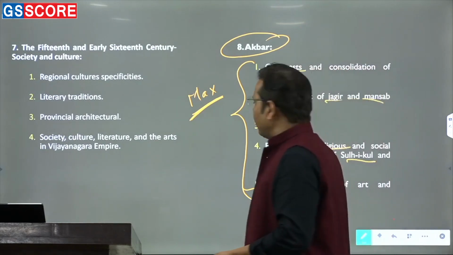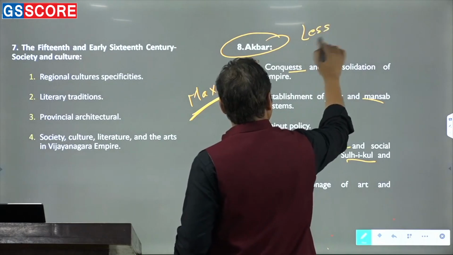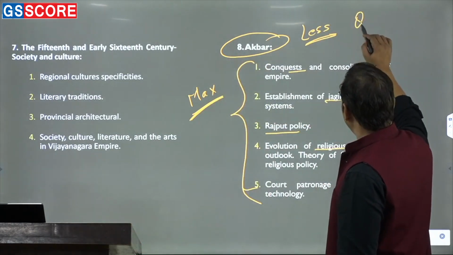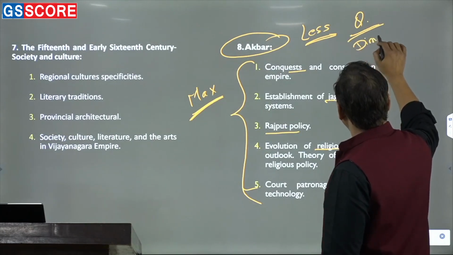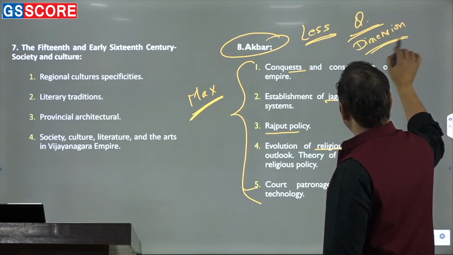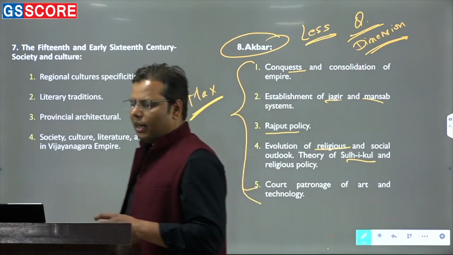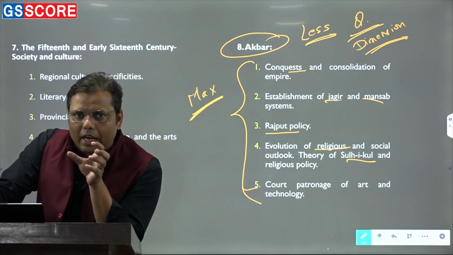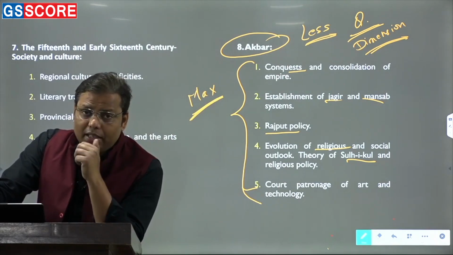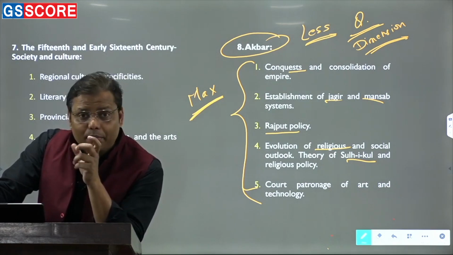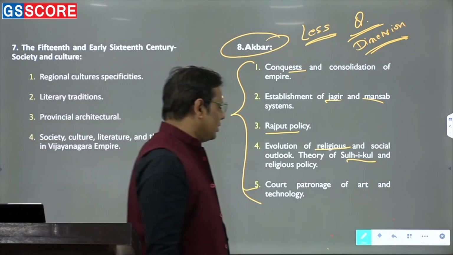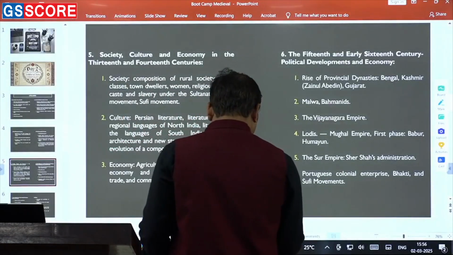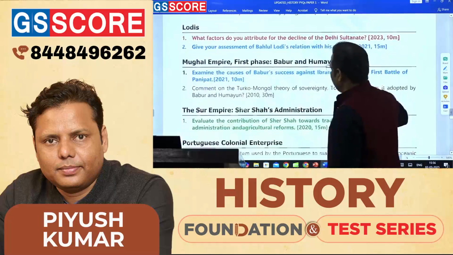But then again, I'll say one thing: the number of questions from this part has become less, and now they are not paying this much attention. And if there are certain questions being asked, the dimension of these questions has changed, if you have the wisdom to understand. I can give you one sentence: earlier, questions were asked on Akbar's policy with a positive perspective. Now the questions are asked with a negative perspective. Last year, remember the question on the Ibadat Khana. The question was basically asking you to write a very unique dimension of Akbar's Ibadat Khana.